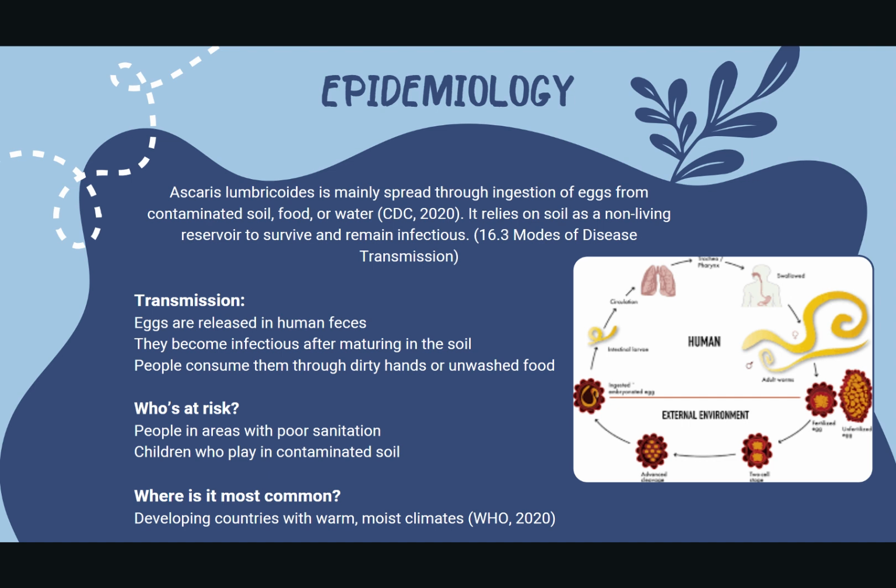When people eat food or drink water that's contaminated with these eggs, or when kids play in contaminated soil and put their hands in their mouths, they can easily get infected. This is an example of vehicle transmission and indirect contact transmission. The people most at risk are those living in areas with poor sanitation and children who play in contaminated soil. It is most common in places with warm, moist climates like parts of Africa, Asia, and Latin America.